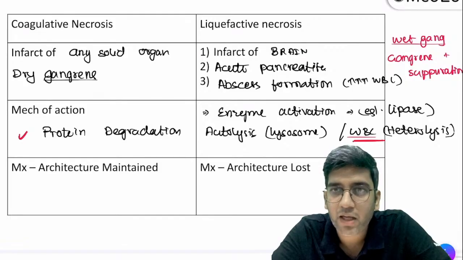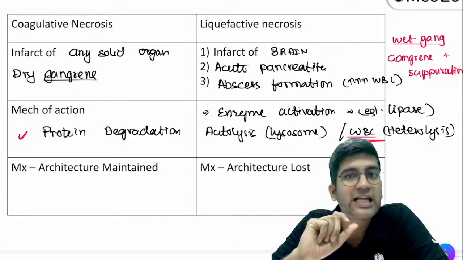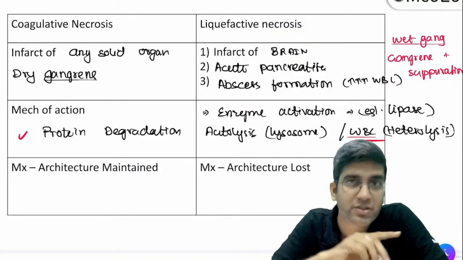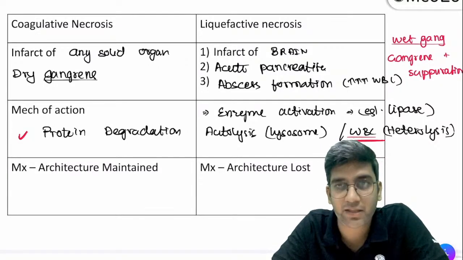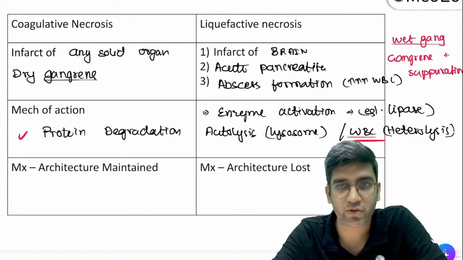Someone asked me, yes, the pancreas is a solid organ, Abir, but what happens is the mechanism changes. Ischemia of a solid organ will cause coagulative necrosis. Acute pancreatitis is not an ischemia, right, Abir? It's an inflammation. That will cause liquefactive necrosis. That's the difference here.